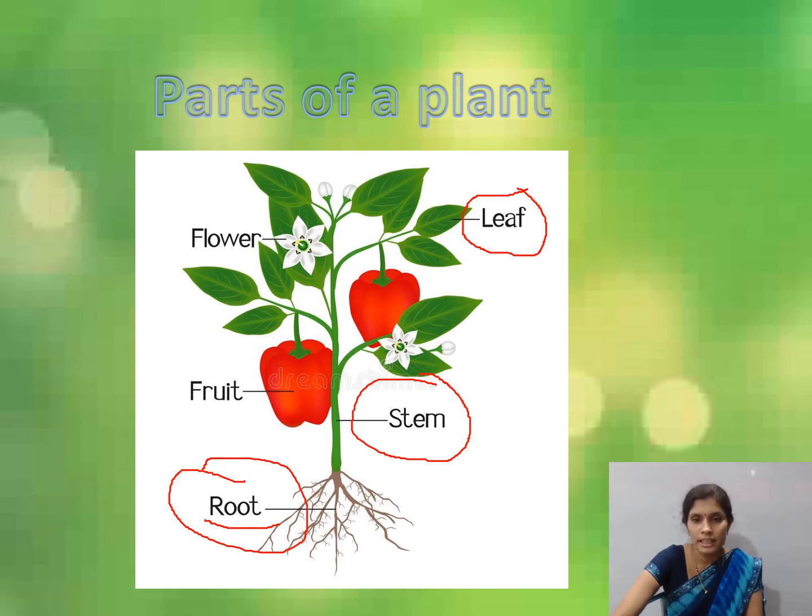Leaf, L-E-A-F. Next, flower, F-L-O-W-E-R. Next, which part is this? Fruit. F-R-U-I-T. Let us learn in detail.